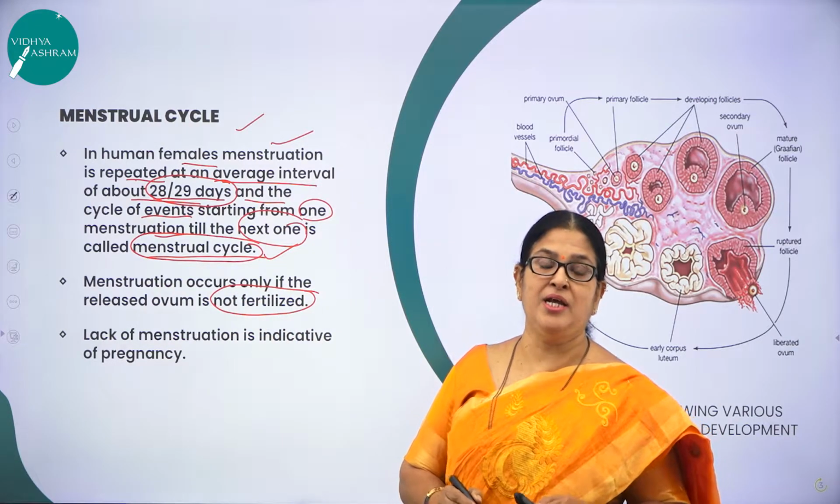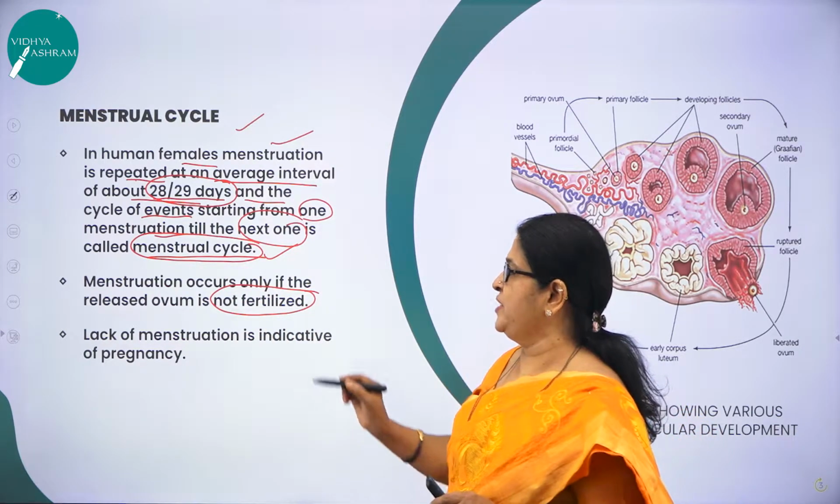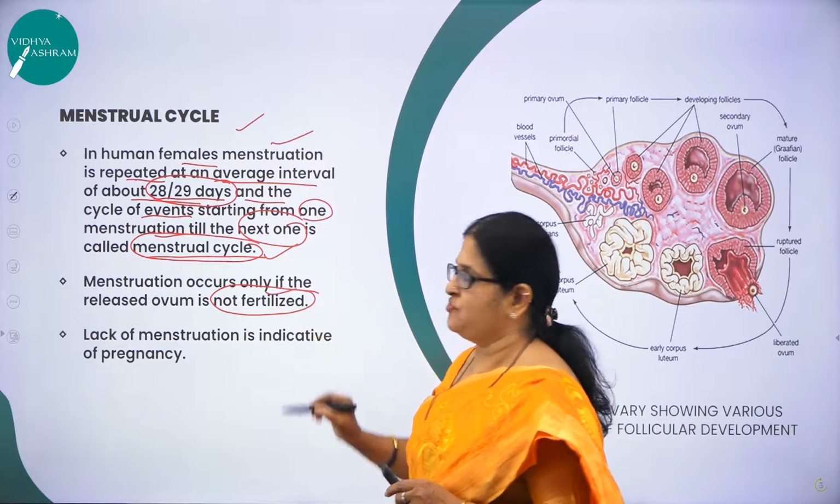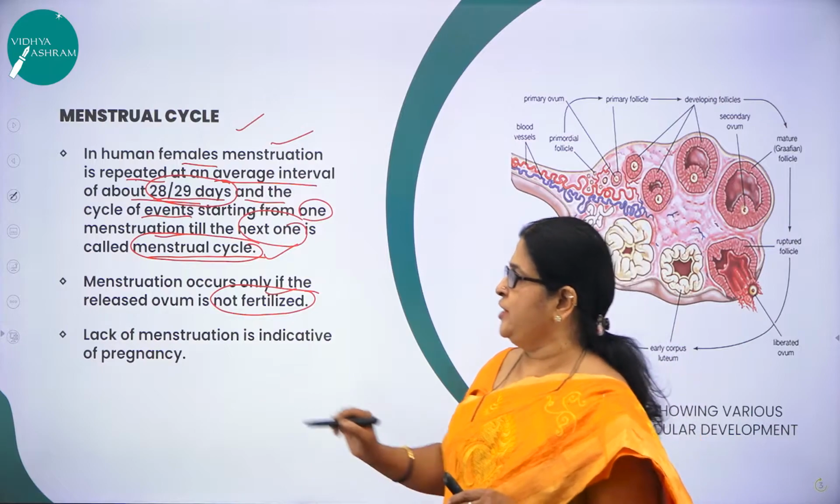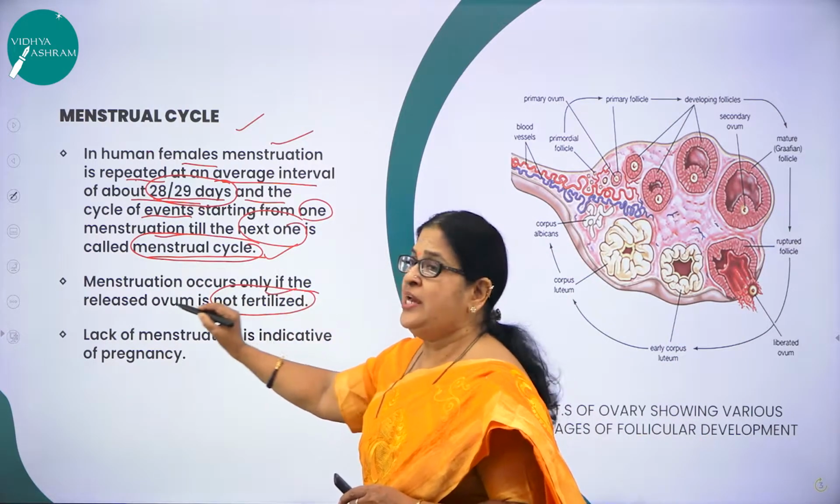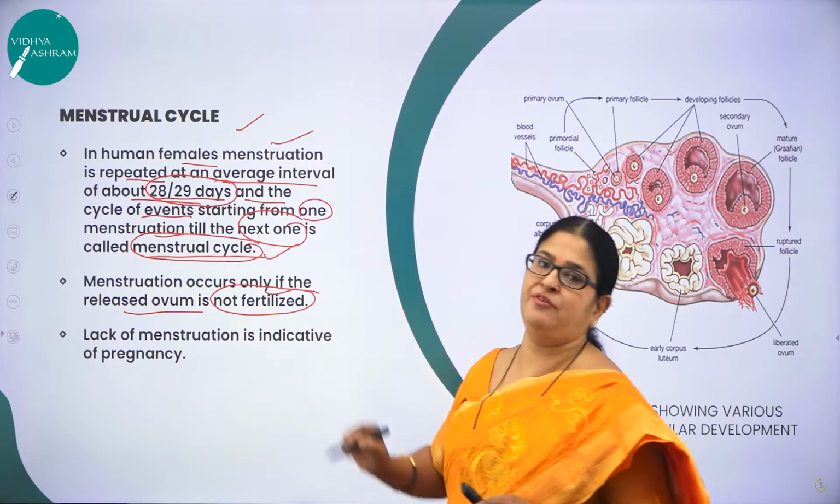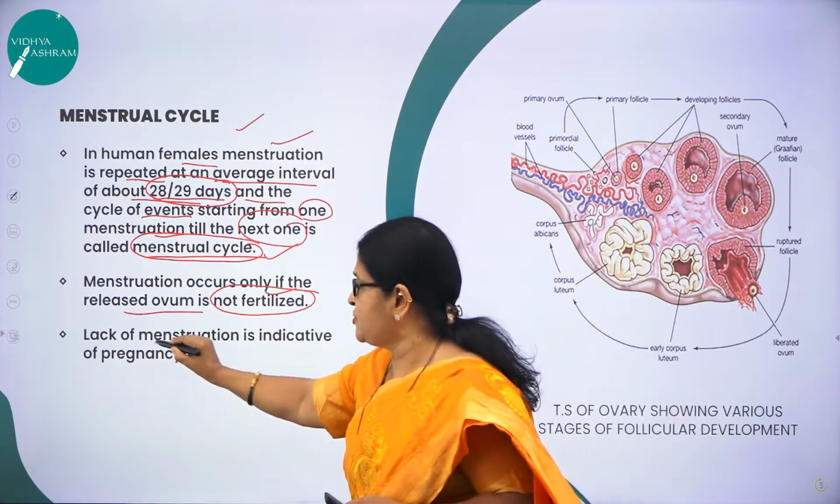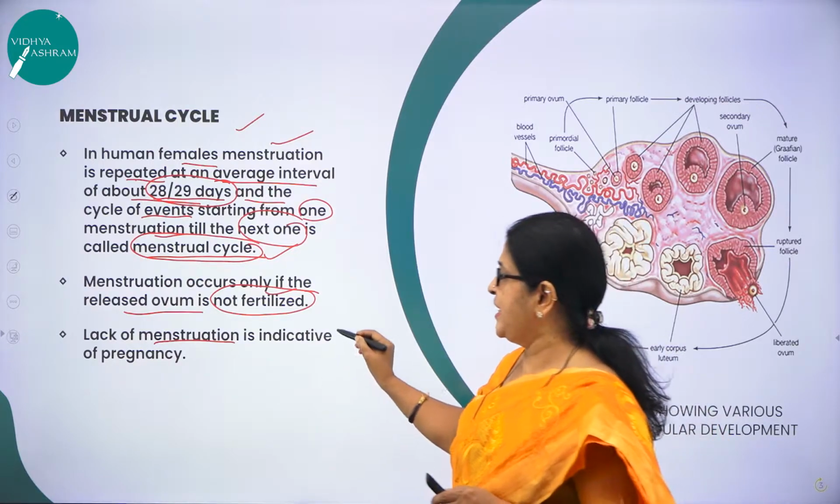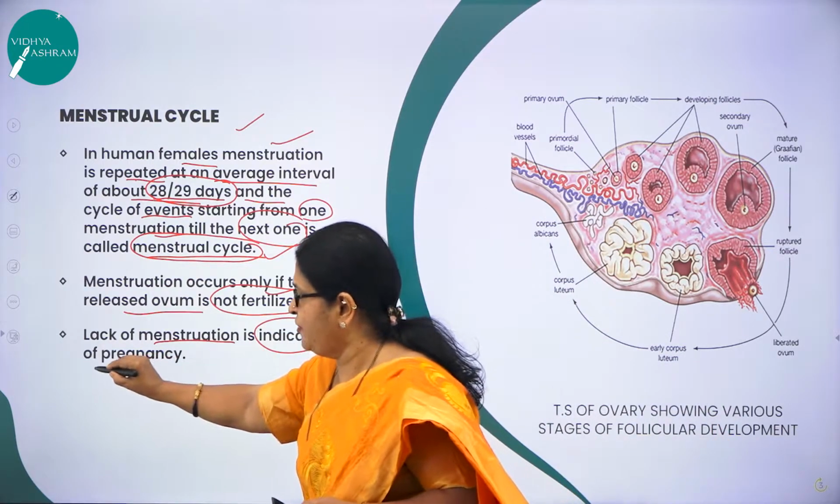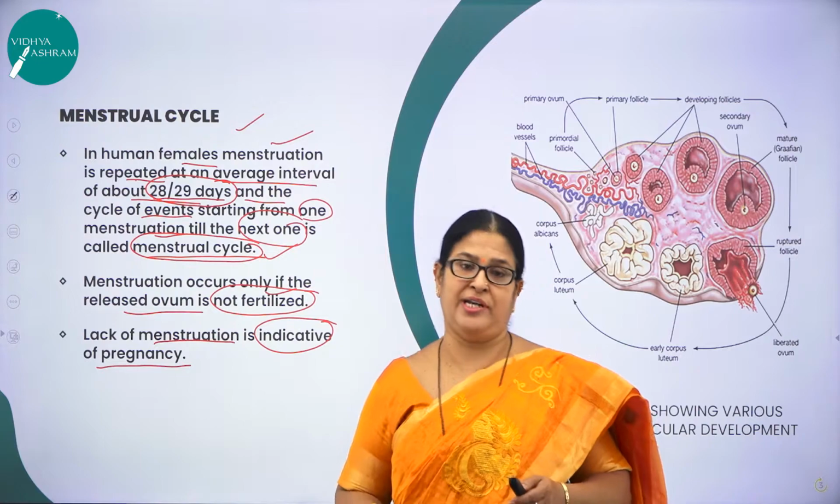What do you mean by that? Menstruation will not take place if the ovum is fertilized with the sperm. It's a very, very important point to be noted. So menstruation will occur only if the released ovum is not fertilized. So if menstruation does not take place in a female, it's an indication of what? It is an indication of pregnancy, but not at all times.